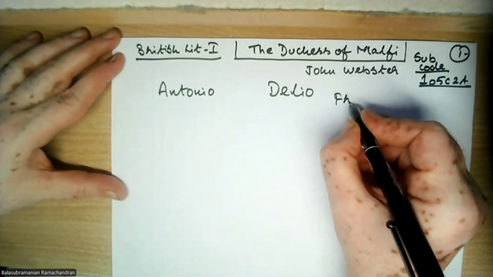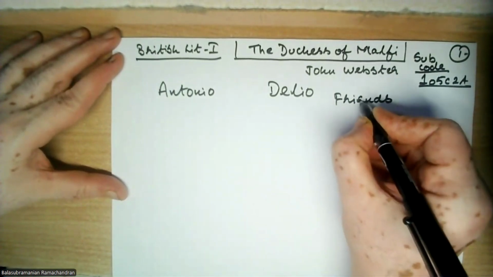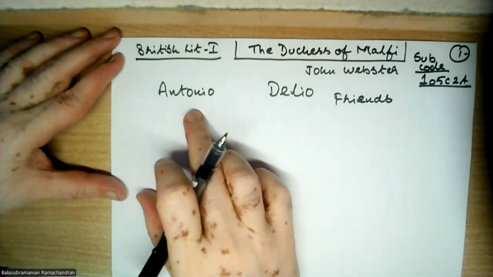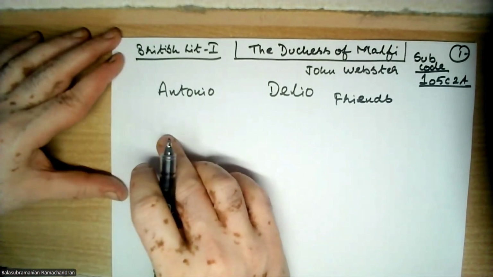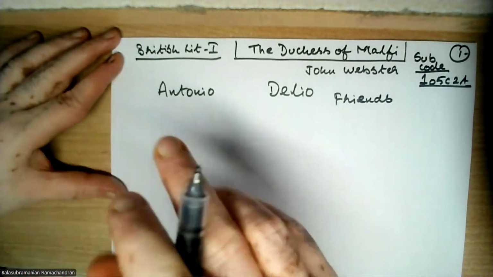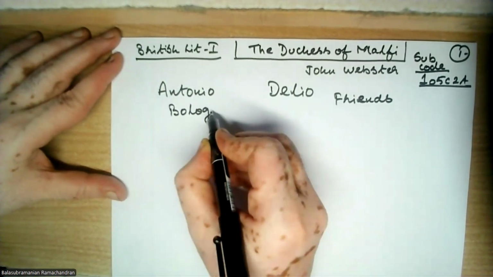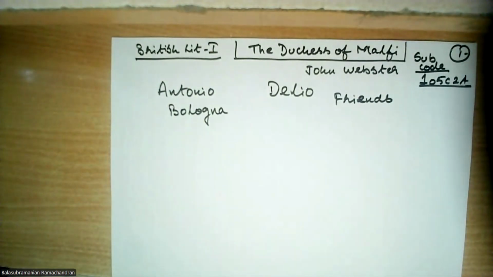Delio asks Antonio about his trip to the country France. So he's welcoming him back to Italy. But let me introduce Antonio properly. His complete name is Antonio Bologna. Okay, so that is his complete name.